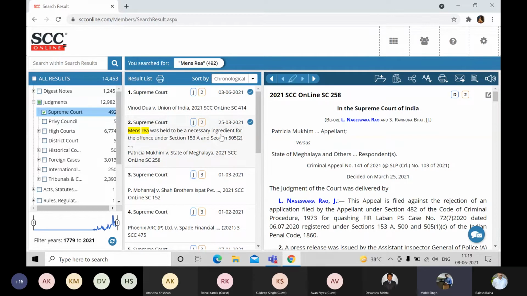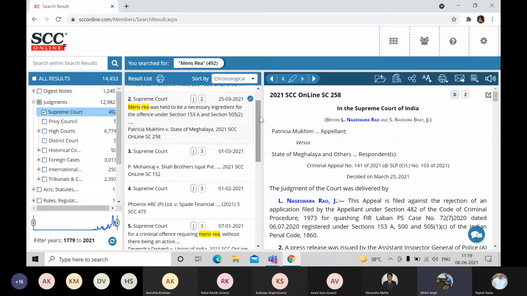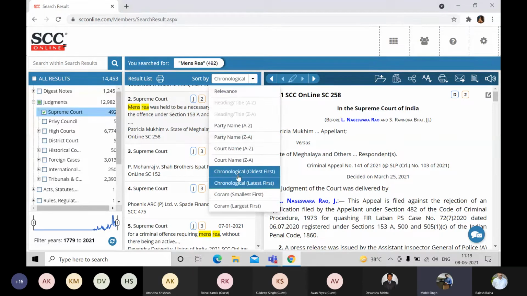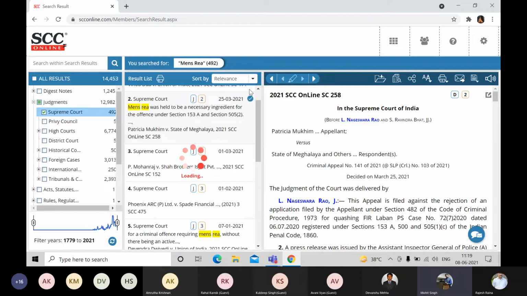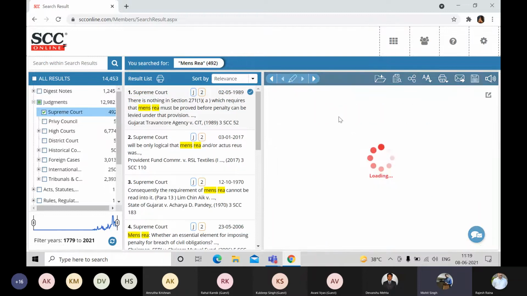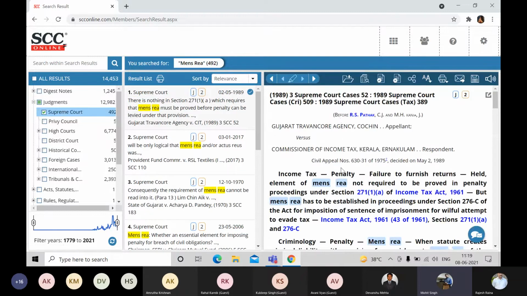So let us pull up any other judgment. We can go back to the relevance filter, sir. I believe these are very latest judgments, so head notes are in process. We can click on sort by relevance again, and let us quickly show them how they can copy when you're looking at a judgment which contains the head note portion as well. I believe we do not have to discuss the head note. We all know what a head note means, right?